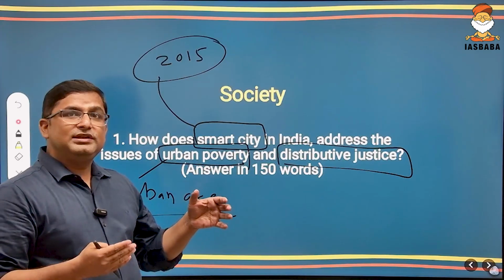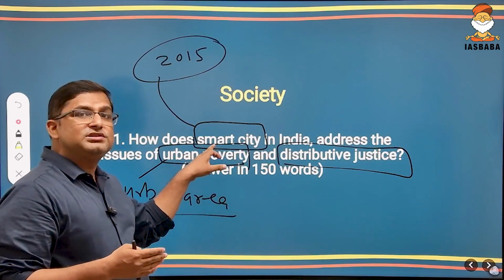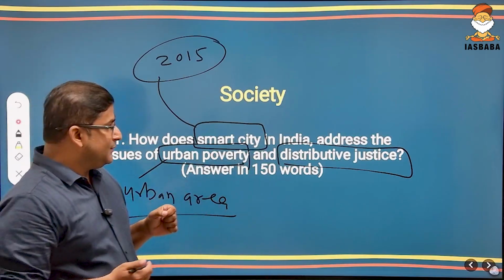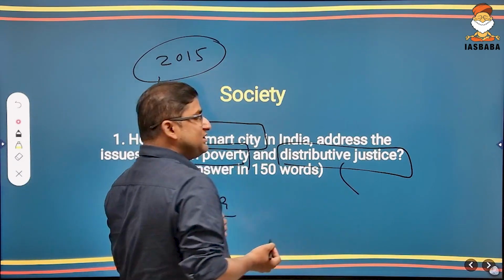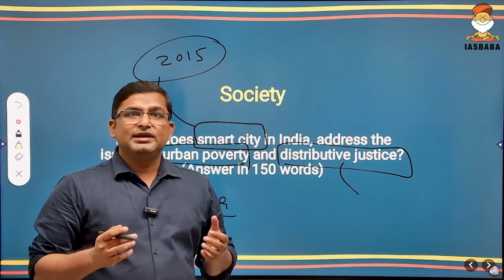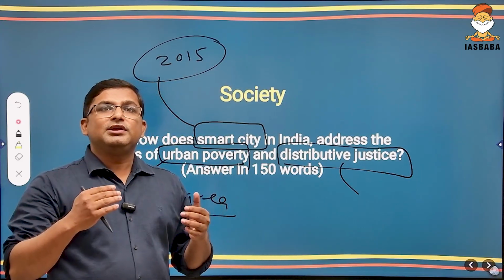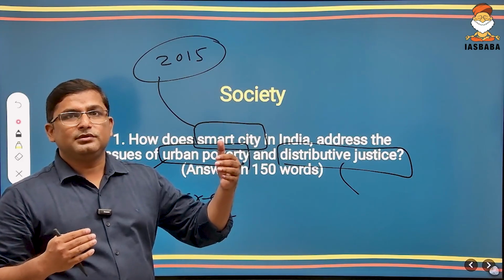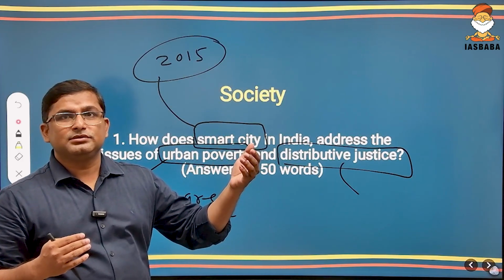So you have to tell in your answer how the Smart City Mission is going to address this urban poverty. And the next part in this question was distributive justice. So what does distributive justice mean? Distributive justice basically means fair and equitable distribution of resources to all the people without any kind of discrimination.